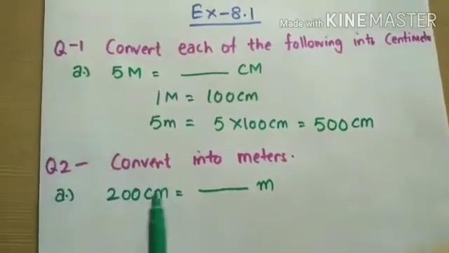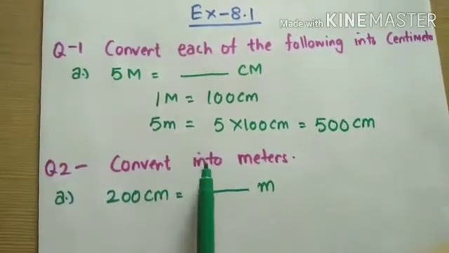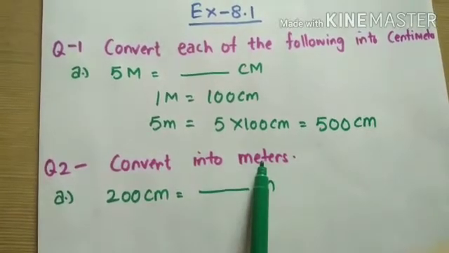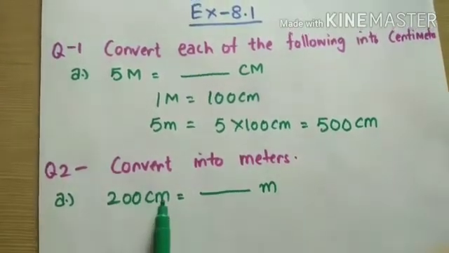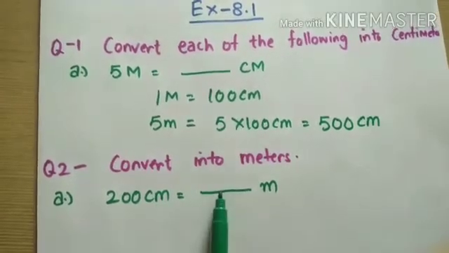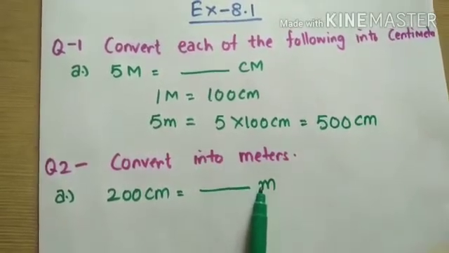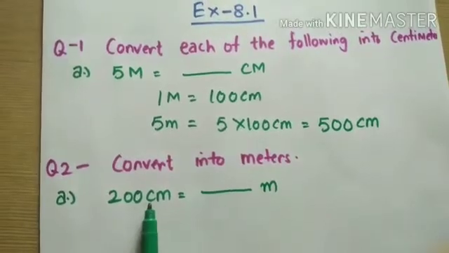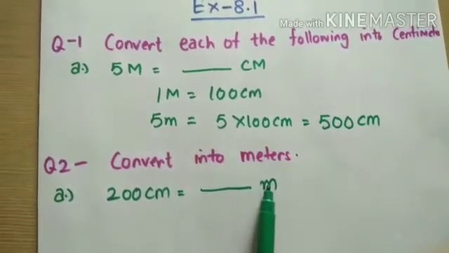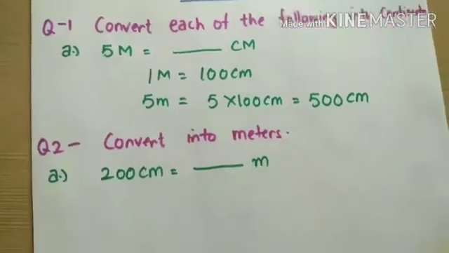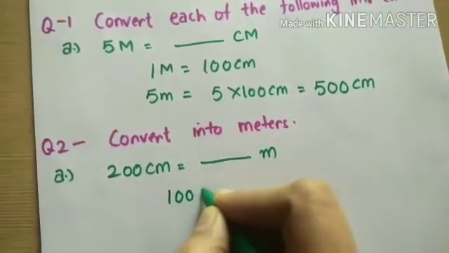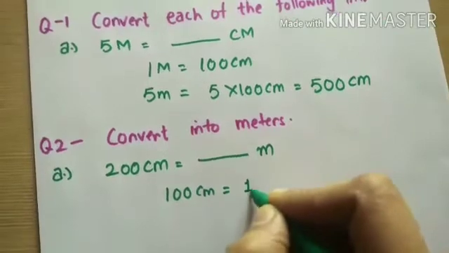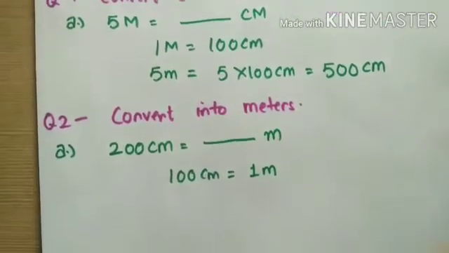Now question number 2 is convert into meters. Let's take the first part: 200 centimeter is equal to meters. So we have to convert a smaller unit into a bigger unit. First of all, we will write 100 centimeter is equal to 1 meter.